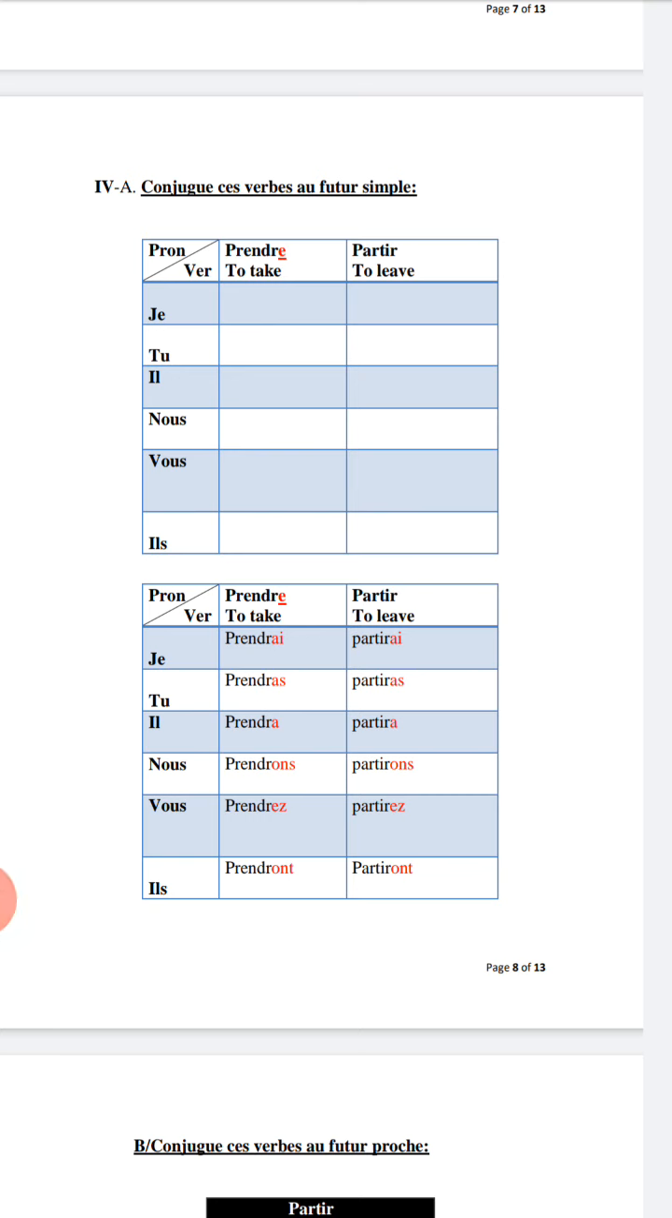Aujourd'hui, on va continuer notre révision pour unités 7 et 8. Hello everyone, today we are going to finish the last part of our revisions for units 7 and 8. Question 4. Écoutez bien s'il vous plaît.